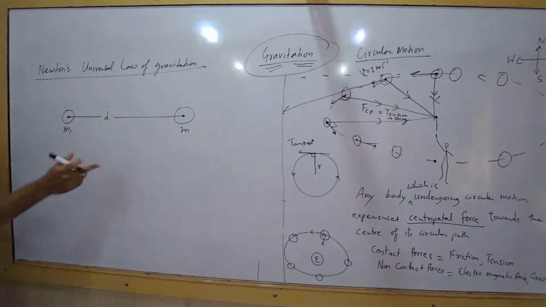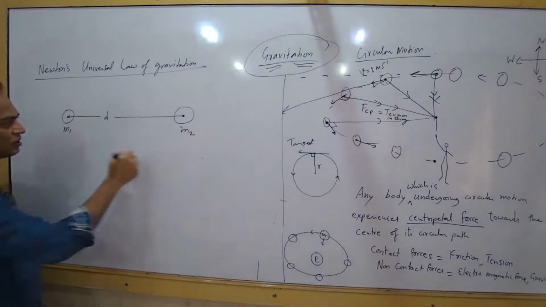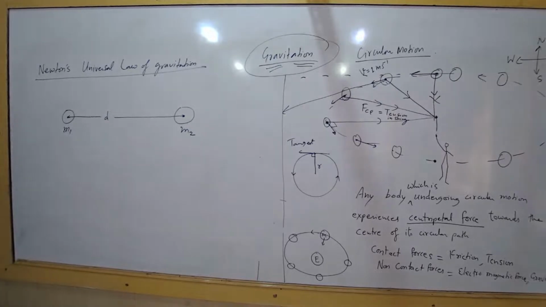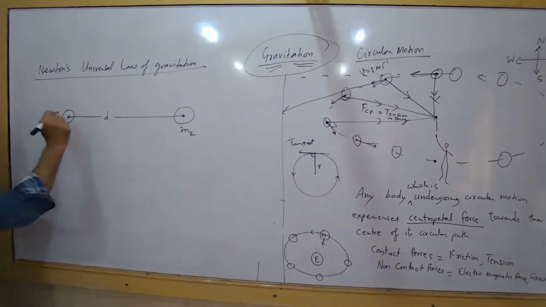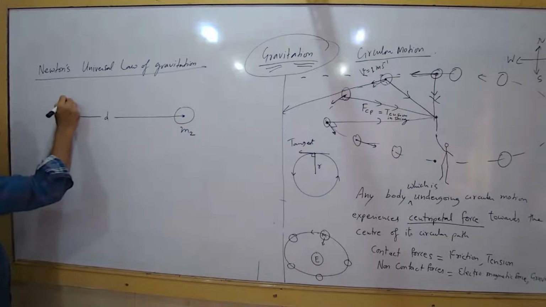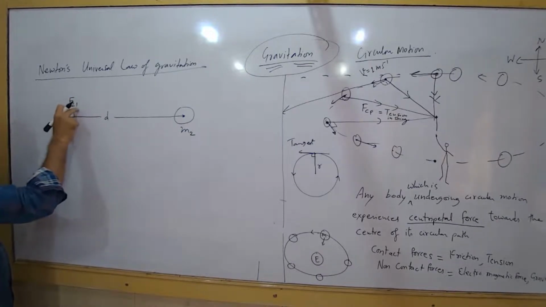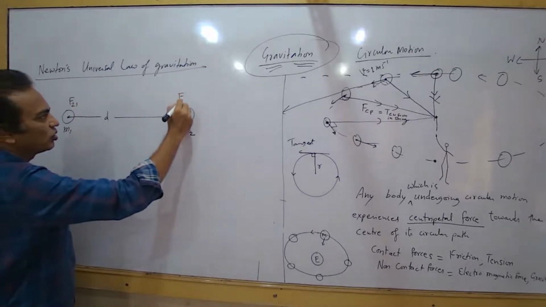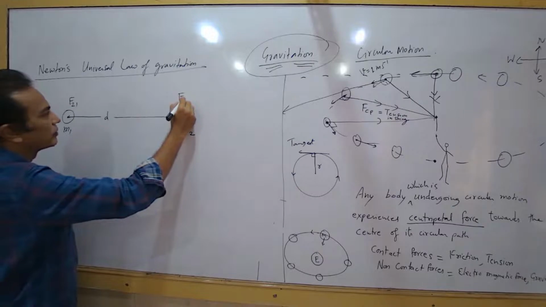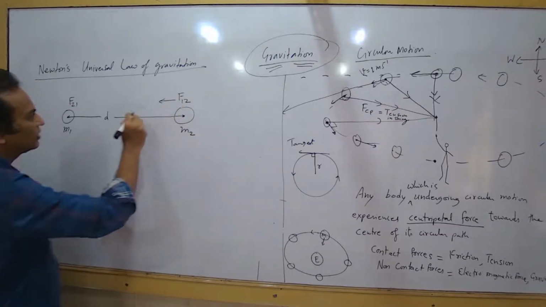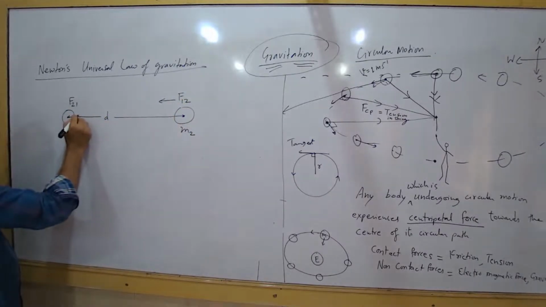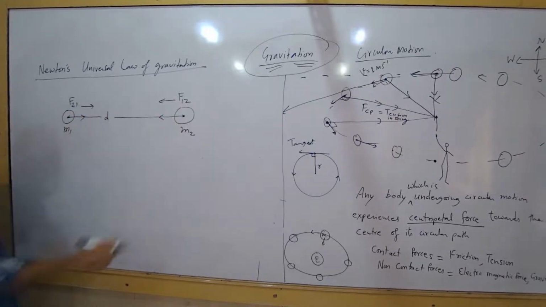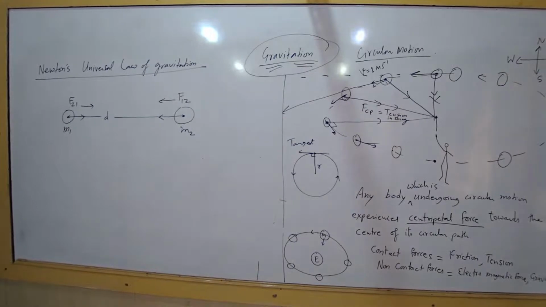So any two bodies which have mass, there will be a force of attraction between them by virtue of their mass. Like the force on the first body by the second body, and the force on the second body by the first body. So it will act in this direction, along the line joining the centers.